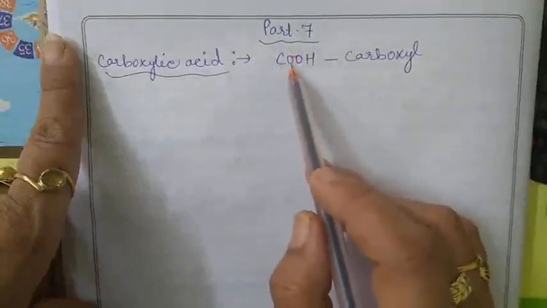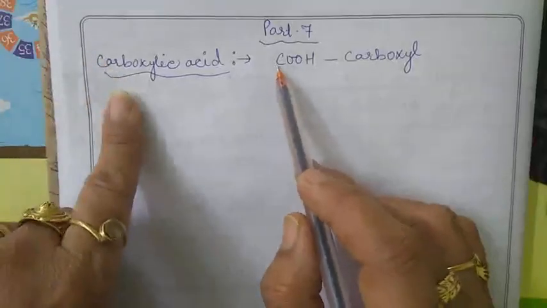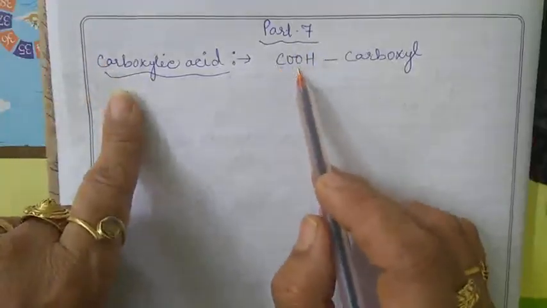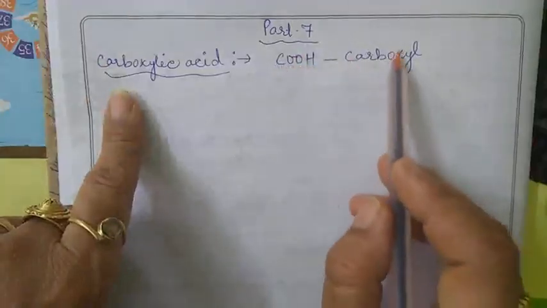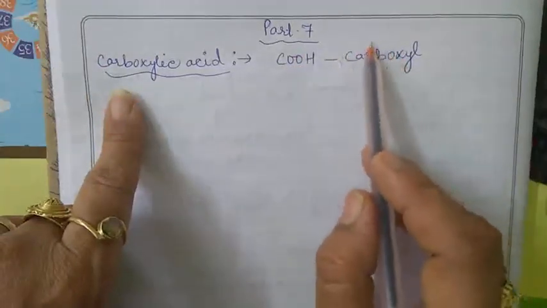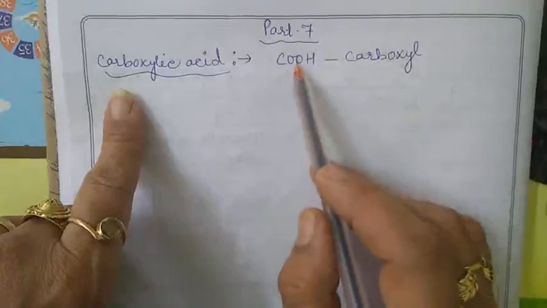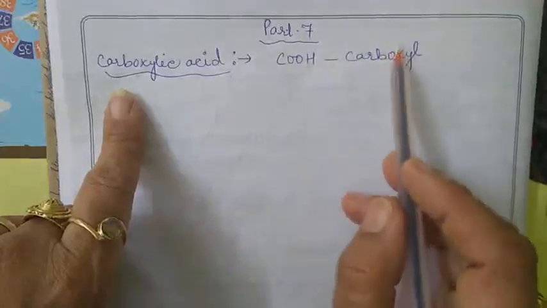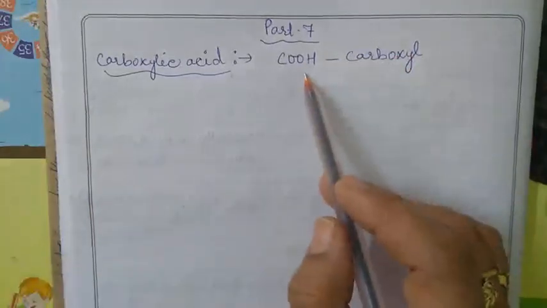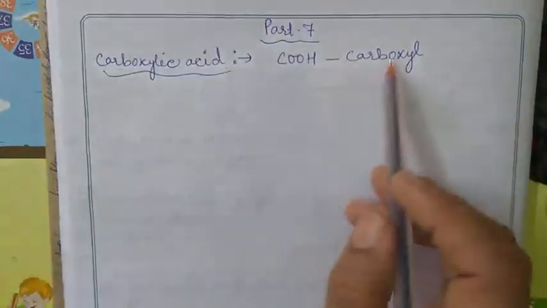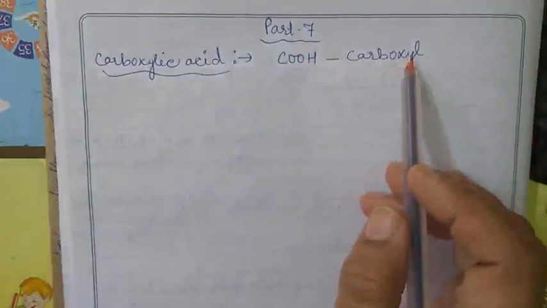CO. First is the CO. CO is the carbonyl group and OH is the hydroxyl group. Clear? That's why it is known as carboxyl. The word "carbo" is taken from the carbonyl group and "xyl" from the hydroxyl group. Clear? That is called the carboxyl group.